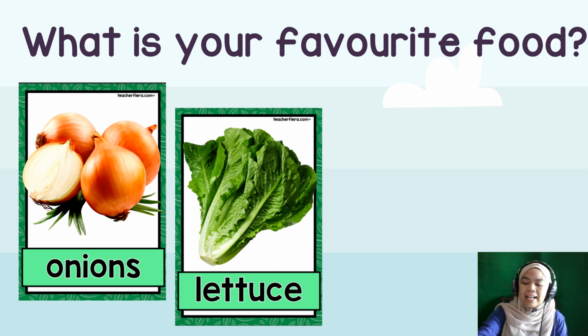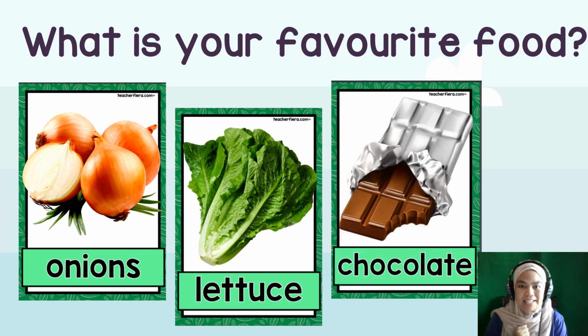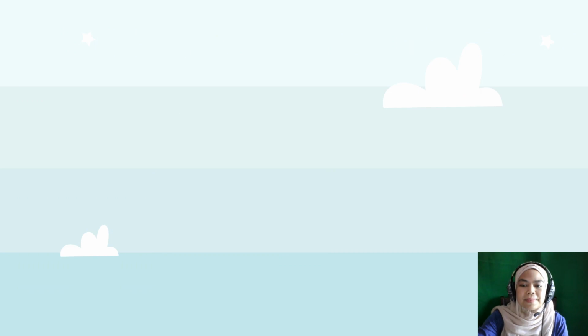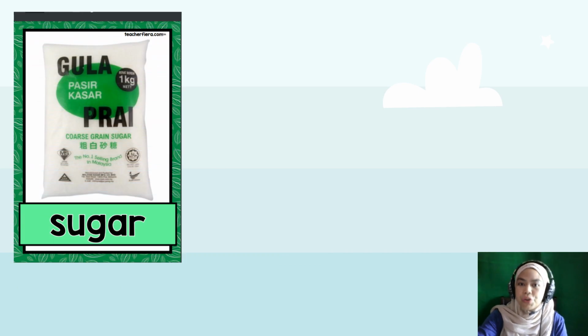Lettuce. Next, chocolate. All right? You cannot really count chocolate, right? So you just say chocolate. But if it's a chocolate bar, one chocolate bar, two chocolate bars, that one you can count. But generally, when you talk about chocolate, you cannot really count it. All right? So it's chocolate. Next, sugar. Sugar. Can you count sugar?